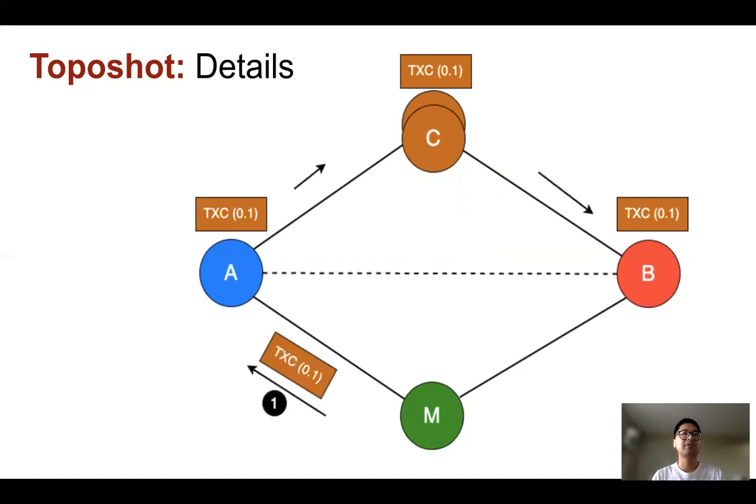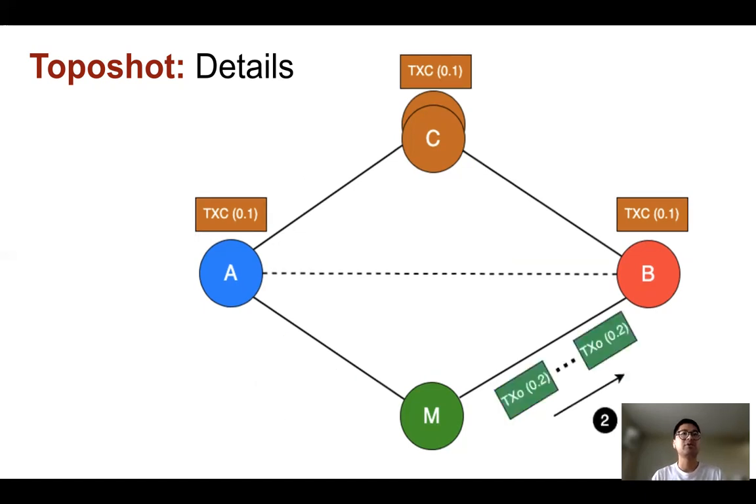In the first step, node M sends a pending transaction TXC to node A using a low gas price 0.1. Then TXC will be propagated to the entire network. In the next step, node M sends a lot of future transactions to node B using a high gas price 0.2. The future transactions will overflow node B's memory pool and evict TXC. Then the future transactions will be discarded because they are unprofitable.